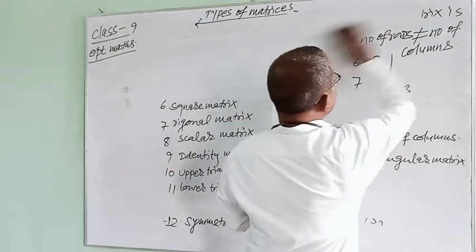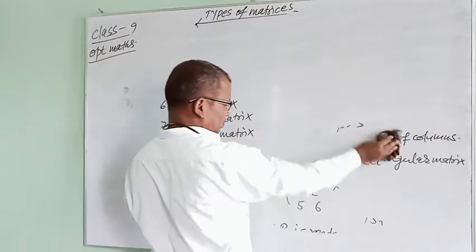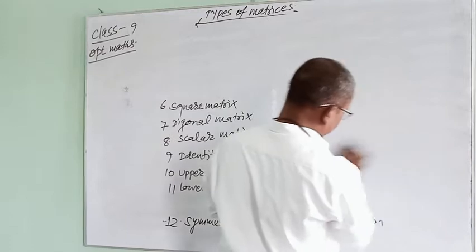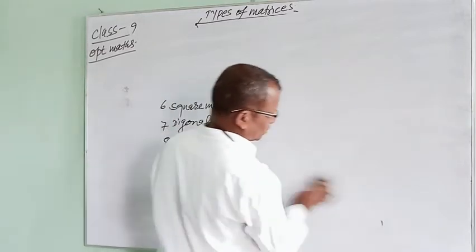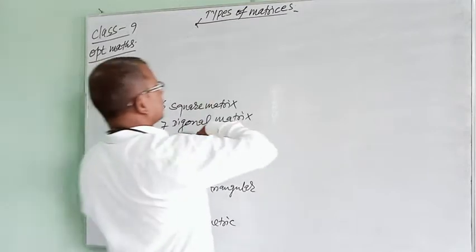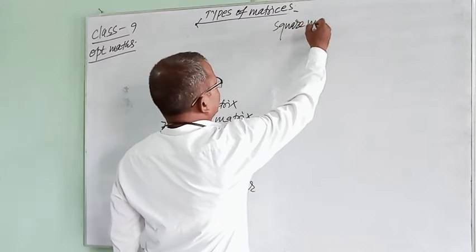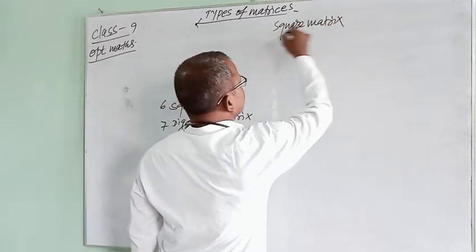Here, after the rectangular matrix, a square matrix.